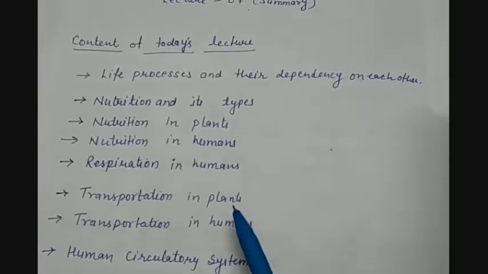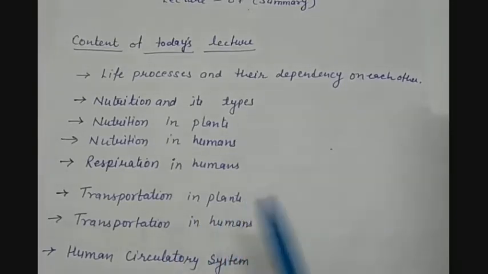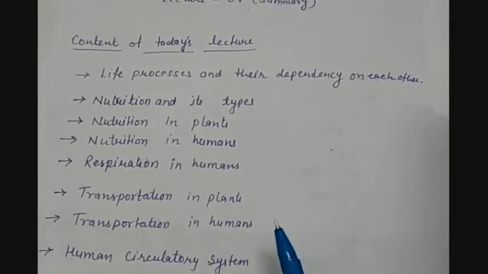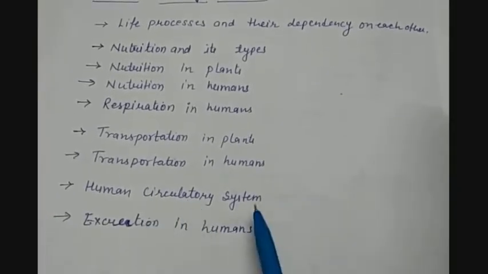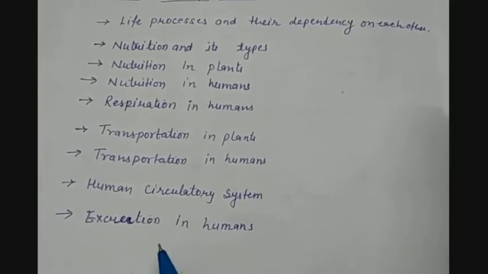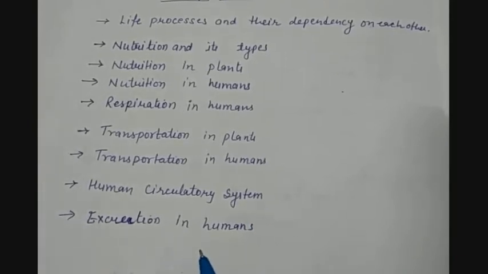Further in the lecture, we'll understand the transportation in plants and transportation in humans. Finally, we are going to see the human circulatory system, and the life process which comes at the end of the chapter is excretion in humans. So we are going to see how our kidneys work, how they filter the blood.